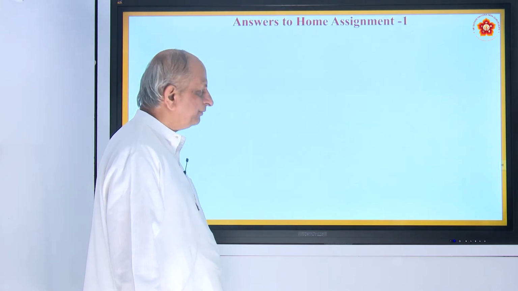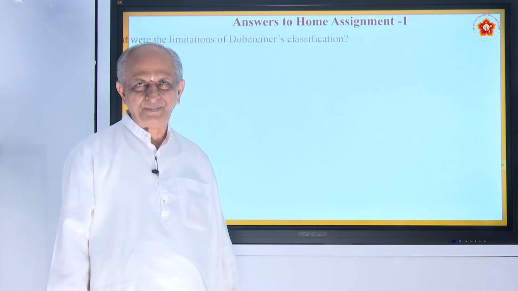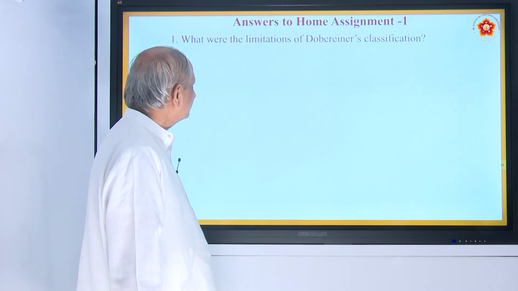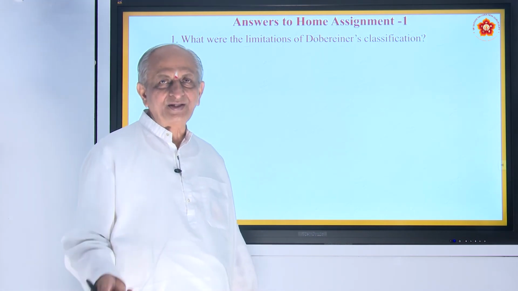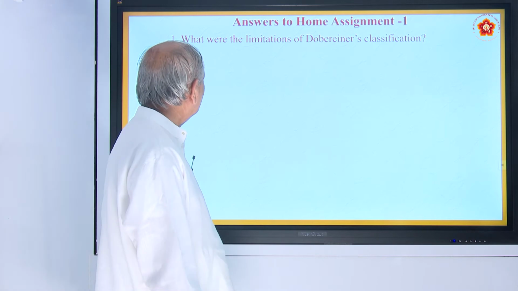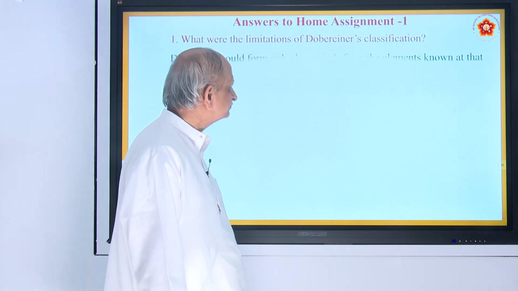Before that, we will work out some of the home assignments given in the last class. I hope you have already done it. If you have done it, correct yourself. If you have not done it, you can note down. Okay. What were the limitations of Dobereiner's classification?